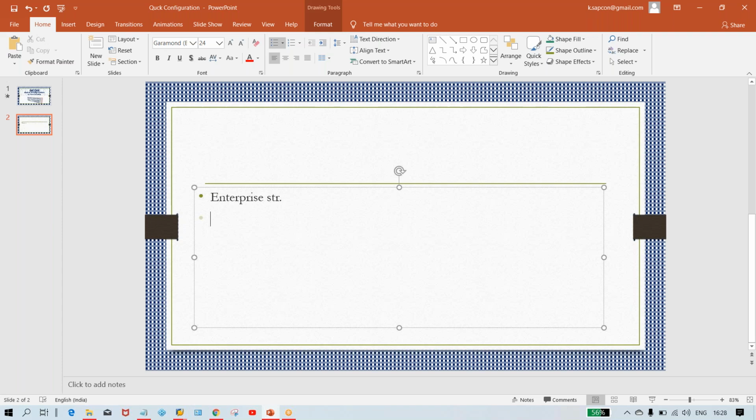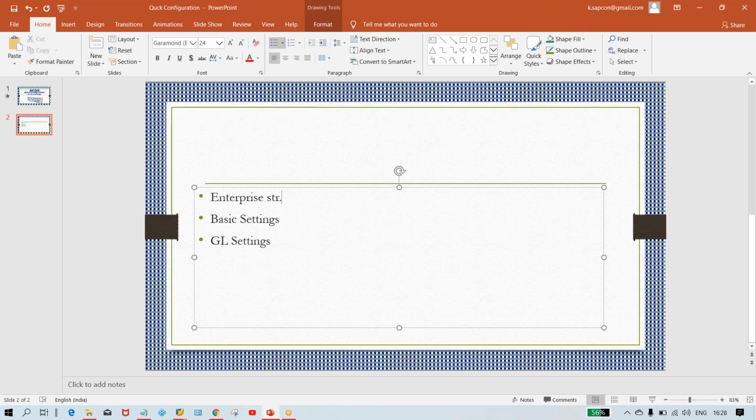I'm just typing in shortcut, and then basic settings, and then GL settings. So these three settings we have to do.